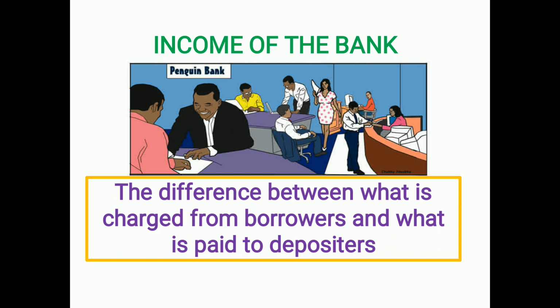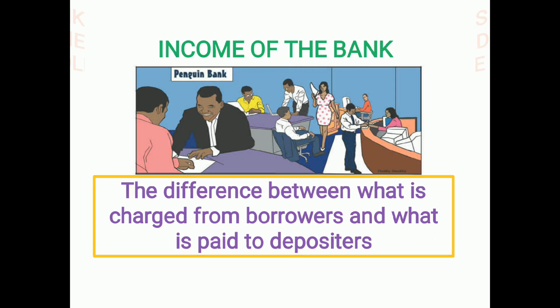The bank collects a high rate of interest from the borrowers, and pays less interest to the depositors when compared to the borrowers. So the difference between what is charged from the borrowers and what is paid to the depositors becomes the income of the bank. It becomes what? The income of the bank.